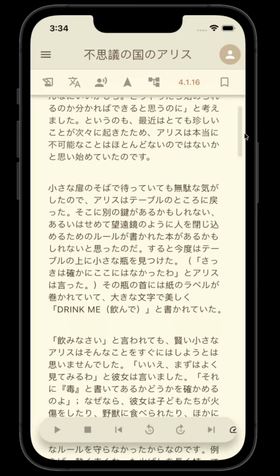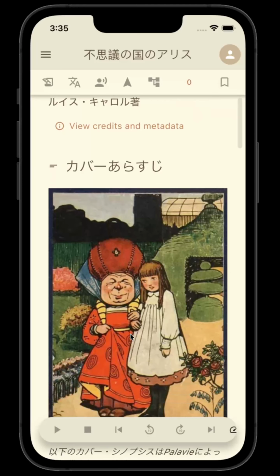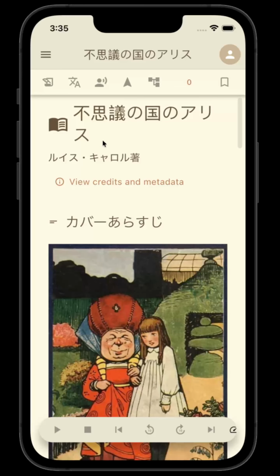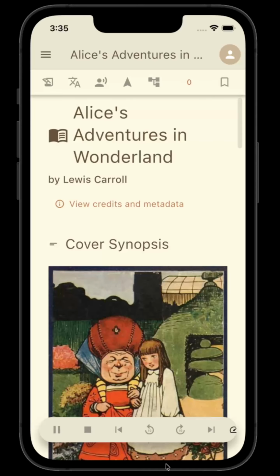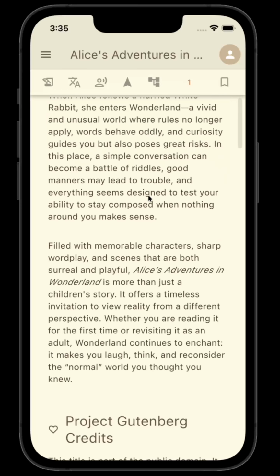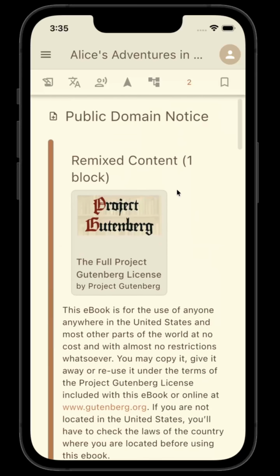Another important aspect of Tapestry is that you can remix content from other titles. So this is the top of Alice in Wonderland. Here, let me switch back to English so we can see what's going on. Sorry about that. And what you'll see is there's a copyright notice a little further down here. So Project Gutenberg credits. Here's the copyright notice.